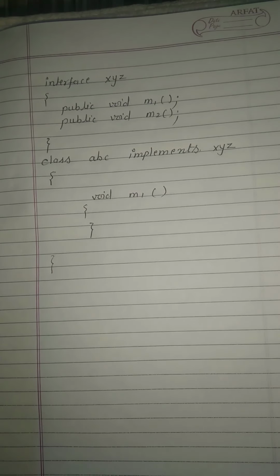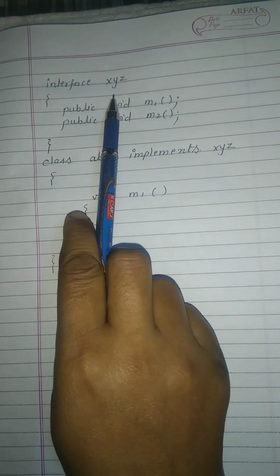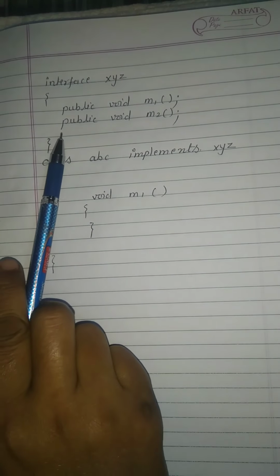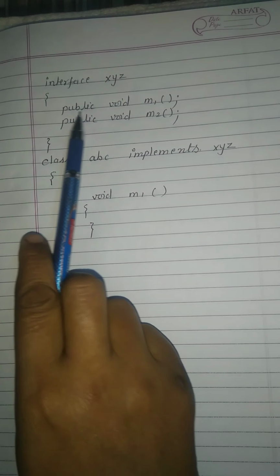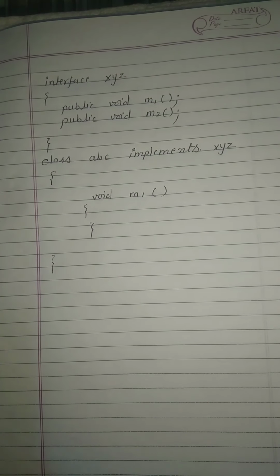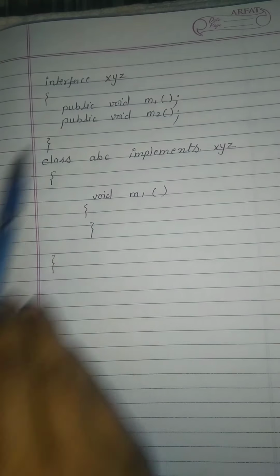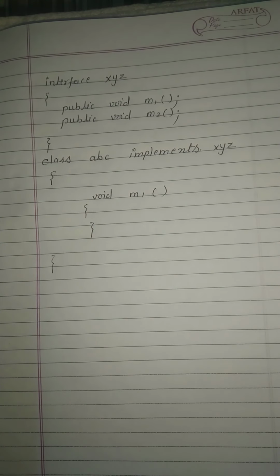An interface XYZ, XYZ is the name of the interface. Then we declare 2 methods within the interface, public void m1 and public void m2. Here I am not declaring them as abstract because they are abstract and public by default. In an interface, all the methods are by default abstract and public. If we do not write public here, it is considered public. Okay, by default it is public and abstract.